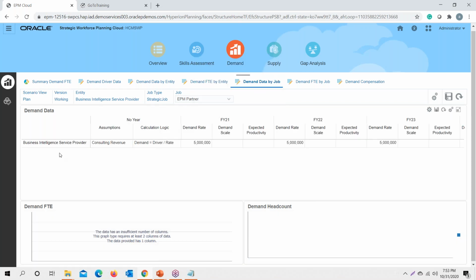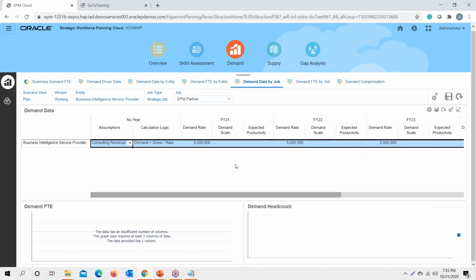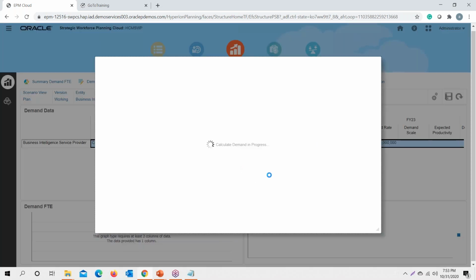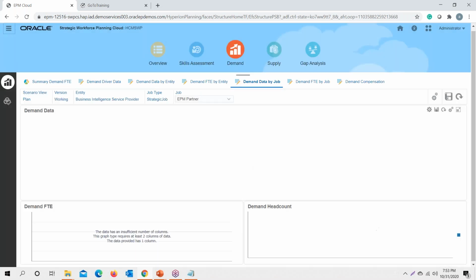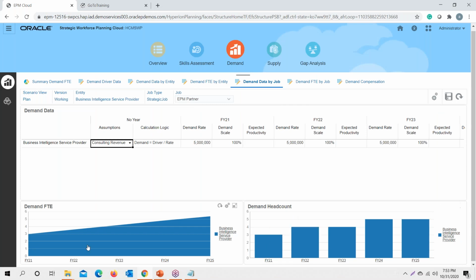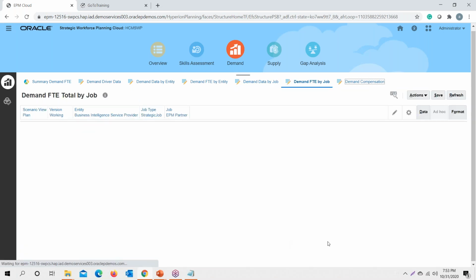Once I run the calculate demand rule, it will calculate the number of full-time EPM partners required by the organization in the strategic years to meet my target. So for financial year 21, I would require 3 full-time EPM partners to meet my goal of generating 15 million revenue, with 5 million being generated by each partner. Similarly, for financial year 22 it comes out to be 4, and also for the next financial year it is 4, and it is the rounded value that we get displayed in here.